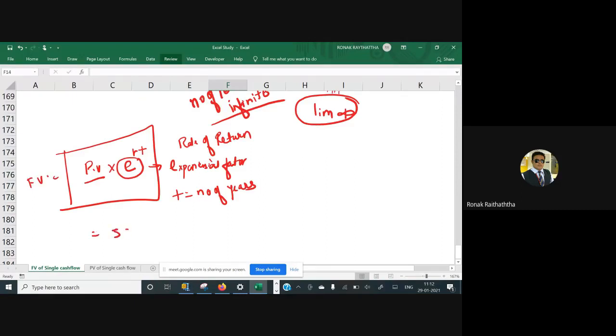PV is obviously 5000, multiplied by e. e is something which is quantified. The value of the exponential factor is 2.718. Just like we have derived the value of pi by applying some mathematical derivation, the exponential factor value can also be found by doing some mathematical exercises.